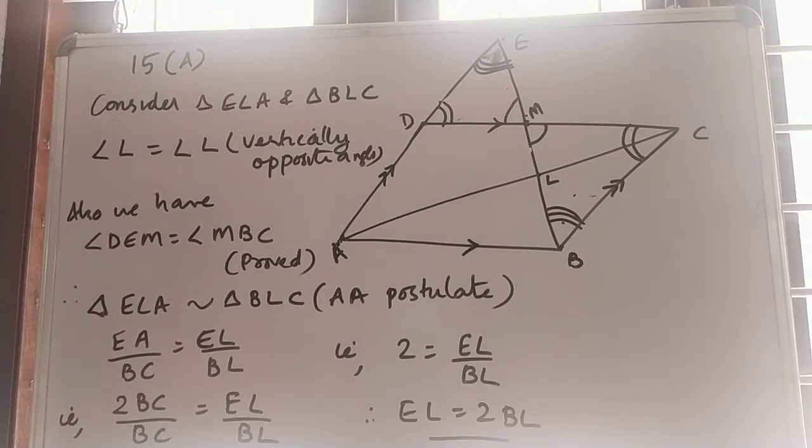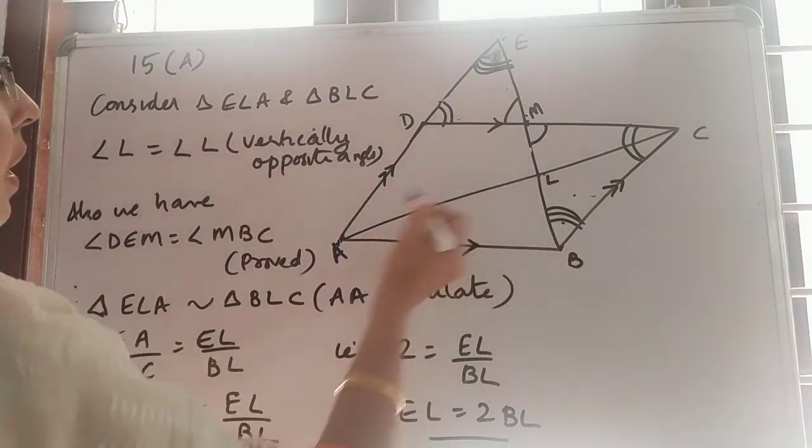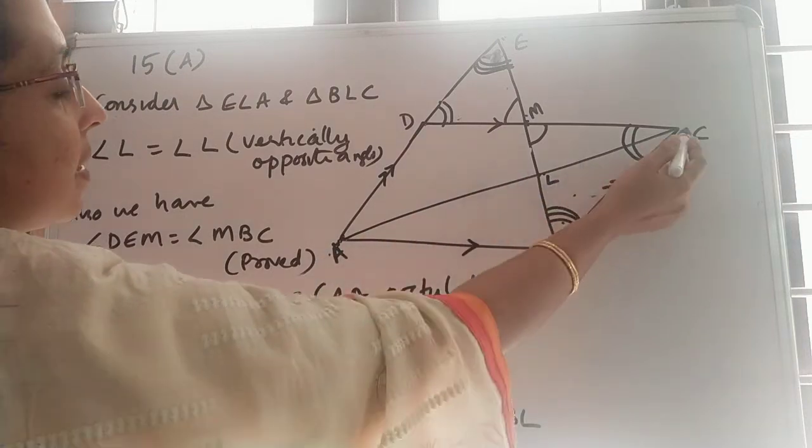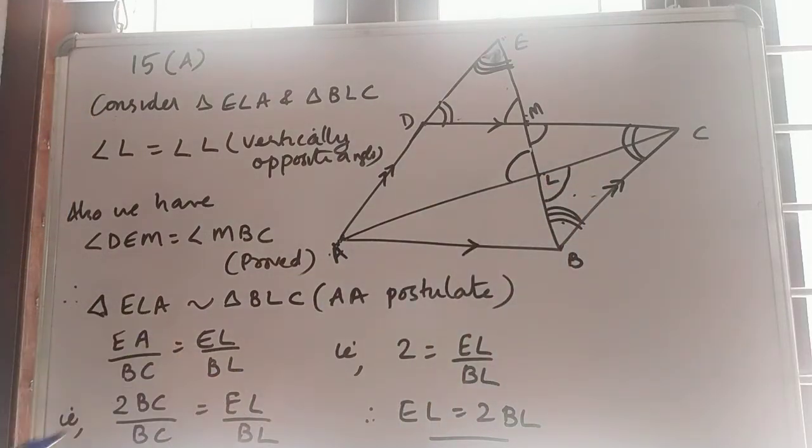We have to find out EL is equal to 2BL. So we consider triangle ELA and triangle BLC. In these two triangles, angle L is vertically opposite, so angle L is equal to angle L. Next, we want to find out if these two are similar.